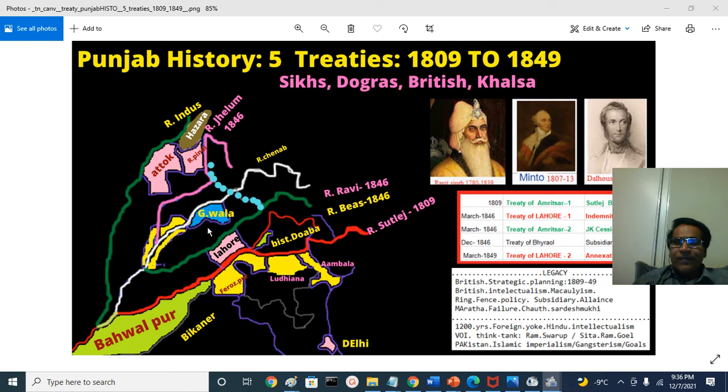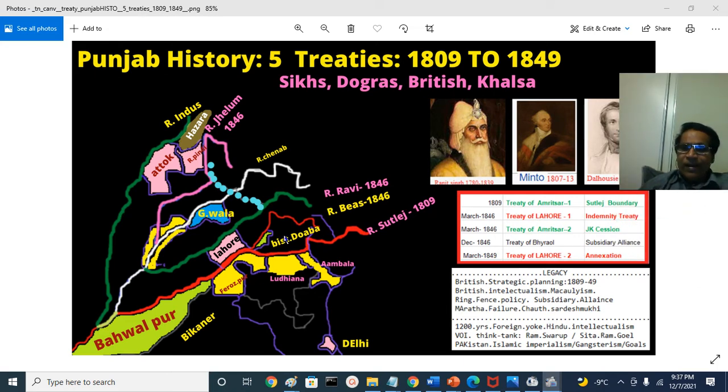That means the Sikhs gave the territory of the Doab. British territory moved from the Sutlej to the Doab, that is the river Beas, 1846, the first Lahore Treaty. That is the Indemnity Treaty. They gave the land and they also owed 1.5 crore rupees, that means 150 lakhs. They had only 75 lakhs in their treasury, and they gave that, and for the remaining 75 lakh, they gave the territory, hilly